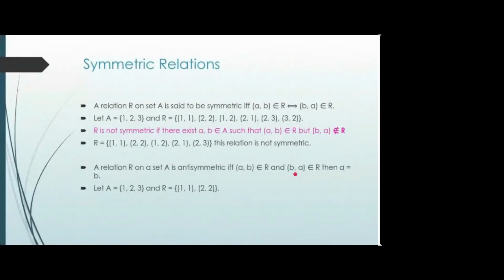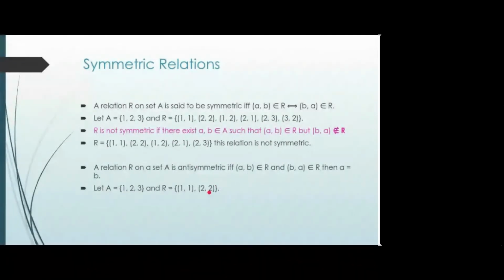A comma B belongs to R and B comma A belongs to R. So when you have only one of them, 1 2 or 2 1, they are inverses of each other, but out of this you have only one pair. In that case it will be antisymmetric.